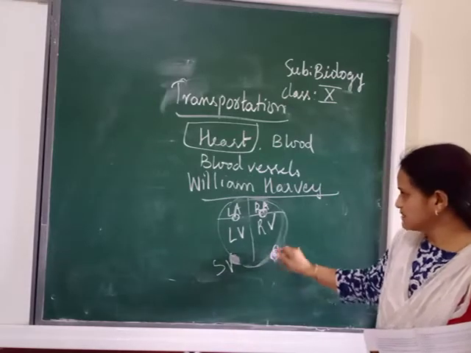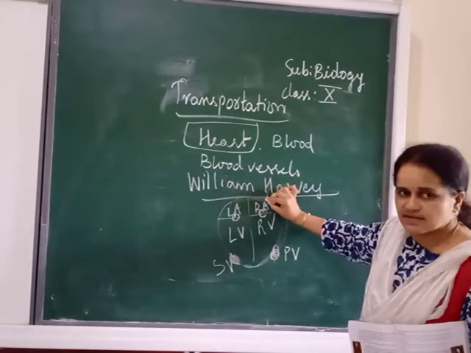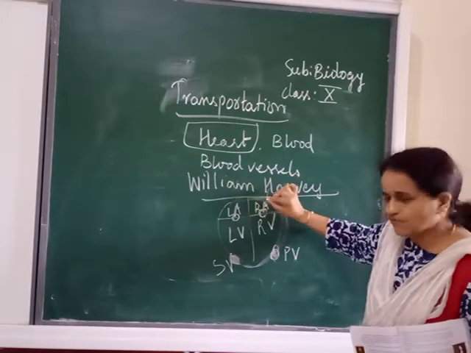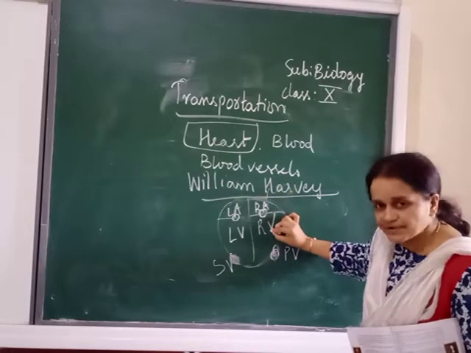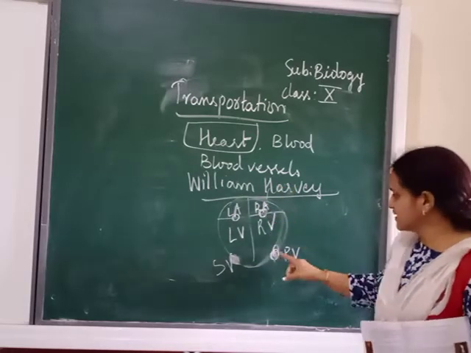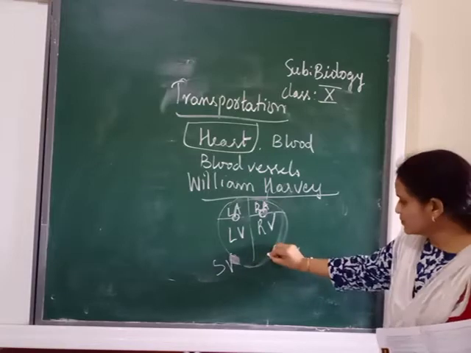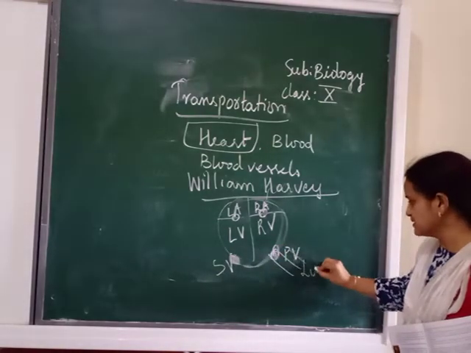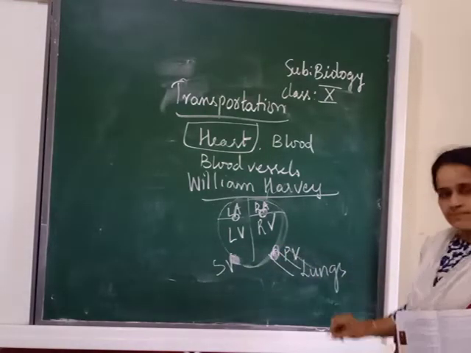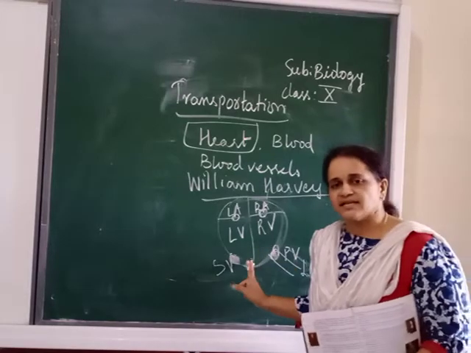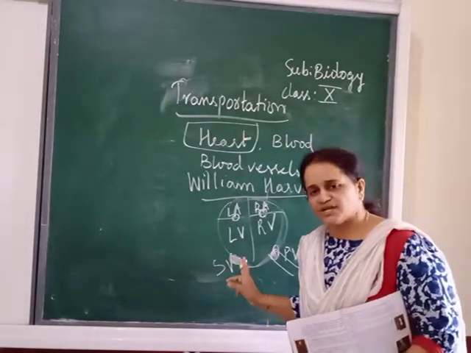Now you know blood flows from the right atrium to the right ventricle. From the right ventricle it goes through this valve, to which part? It is going to the lungs. Because the right side carries which type of blood? Deoxygenated blood.